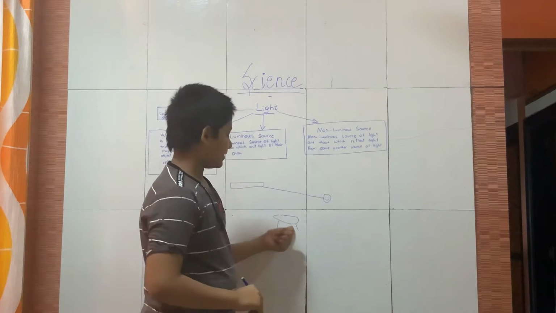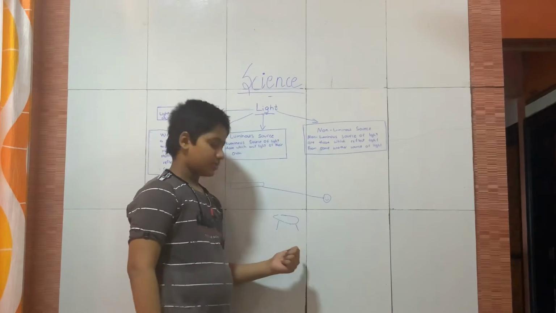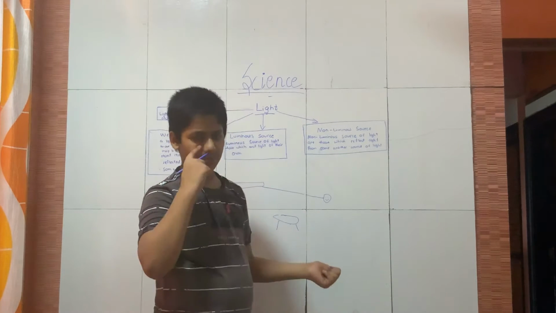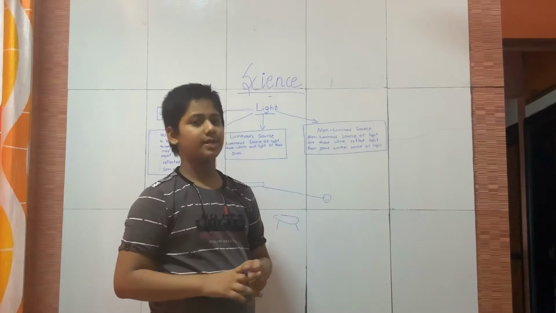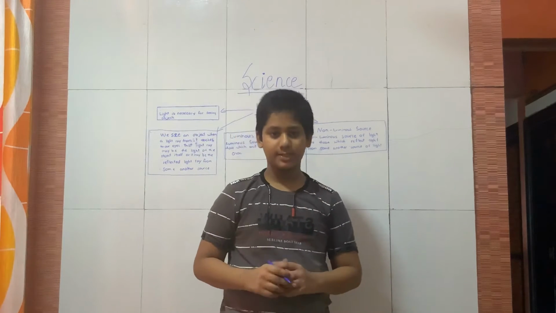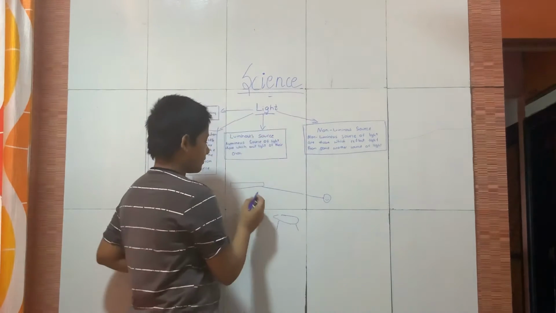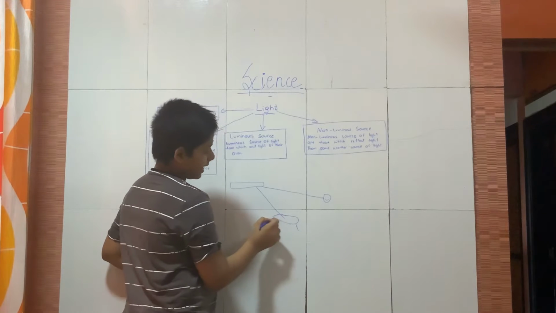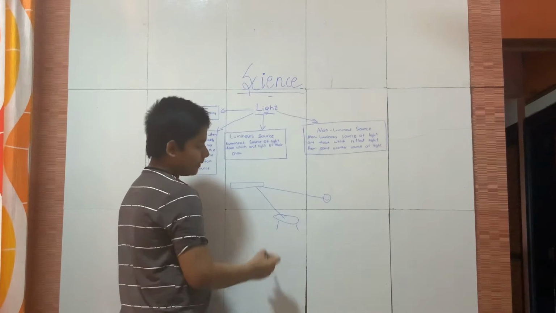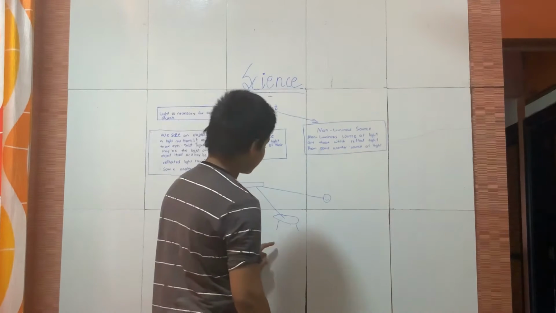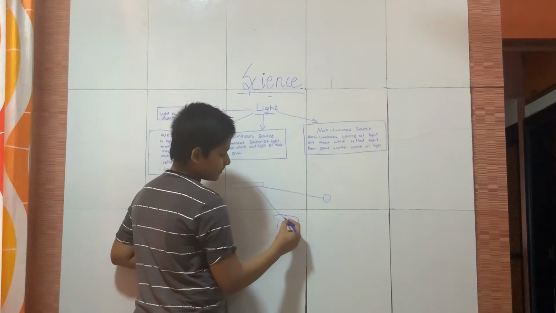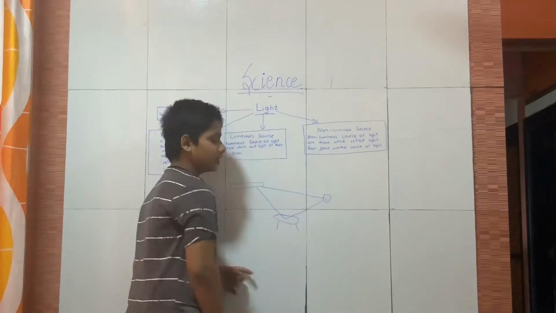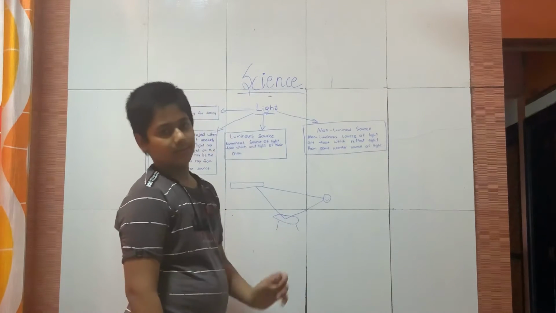Now, can he see the table? Is the table producing light, do you think so? No, the table cannot produce light. But still the man is able to see it, because another ray from the light falls on the table, and the table reflects the light and it falls into the man's eyes, through which he can see the table.